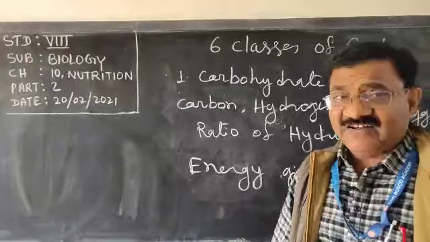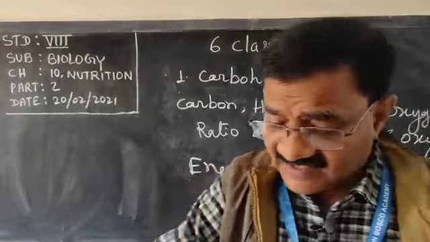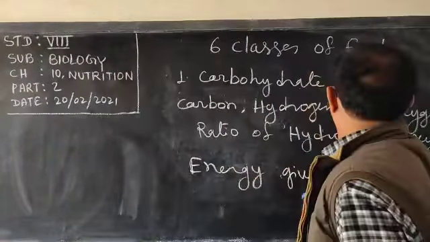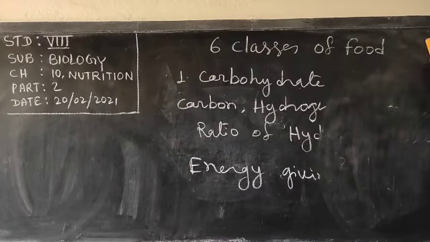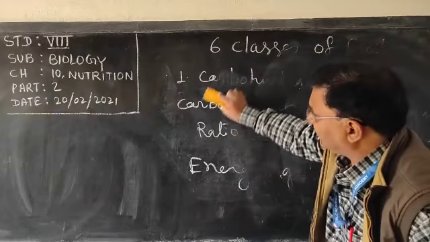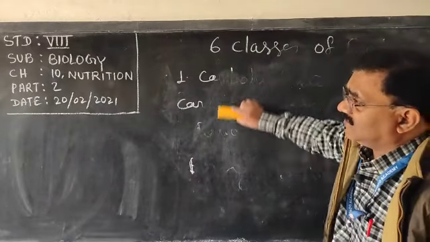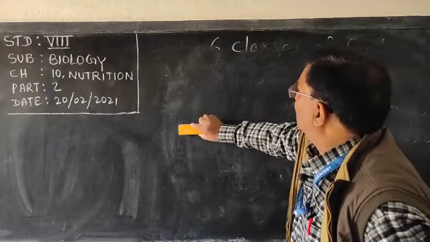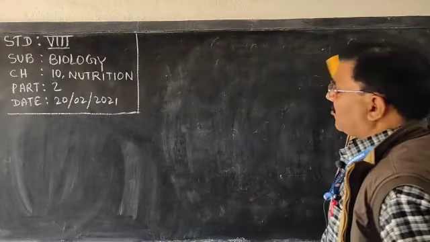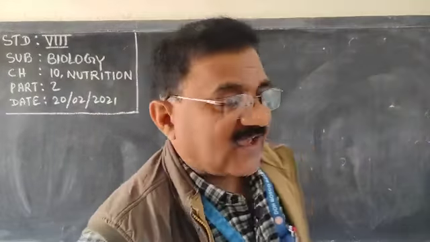Now carbohydrate include 3 things, means 3 things we have to discuss in carbohydrate. What are those 3 things? We have to discuss about the sugar, starch and cellulose. 3 forms of carbohydrate here we have to discuss.